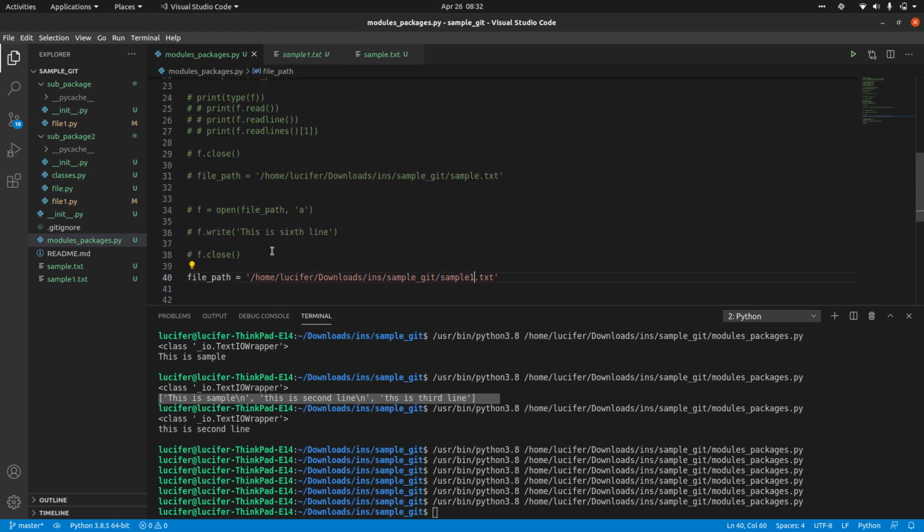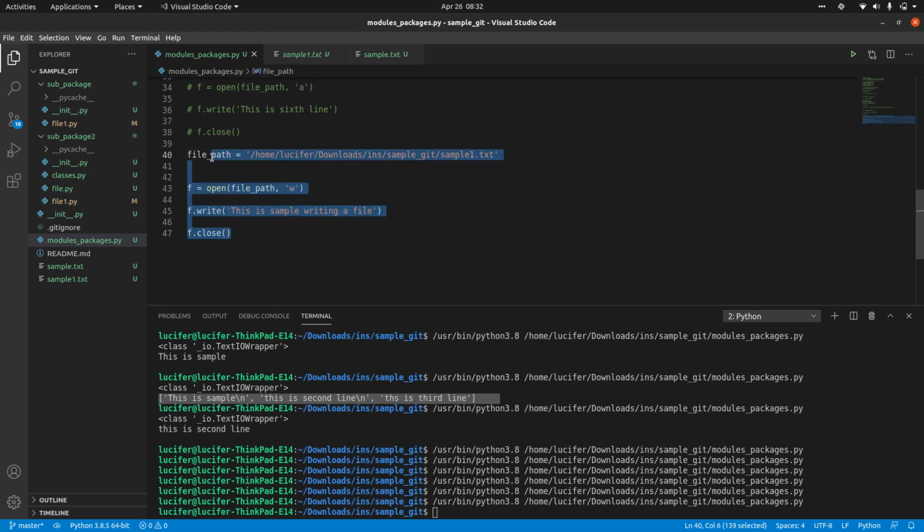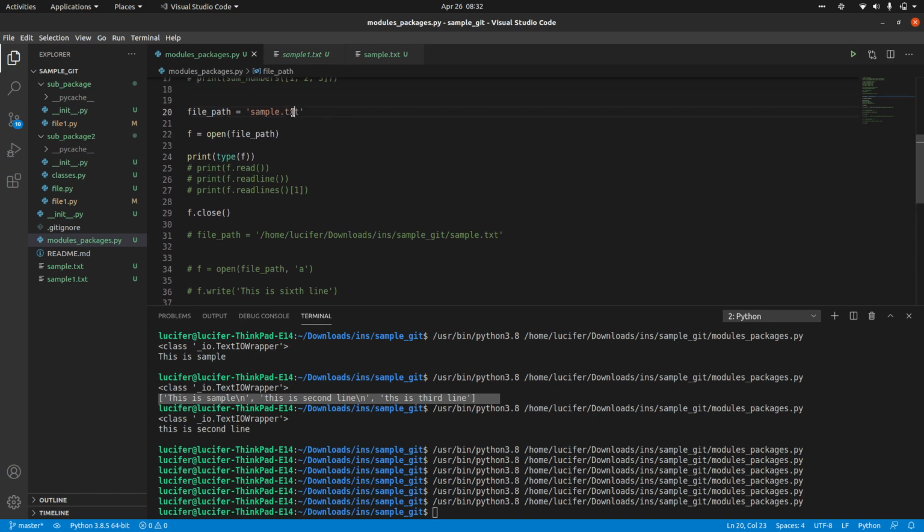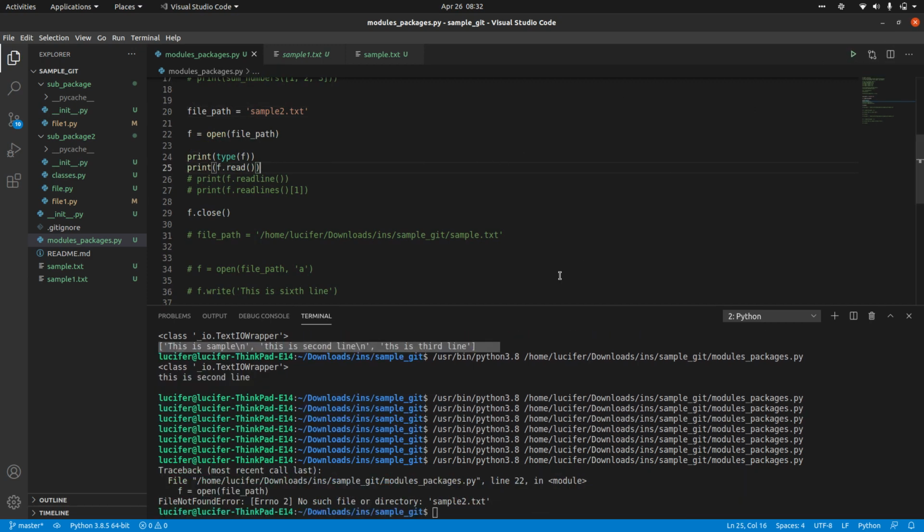Let me comment this and show you that with the read mode. This was my read mode. Let me give sample2.txt. I am just opening the file and reading everything. If you run this, you can see that there is no such file or directory.